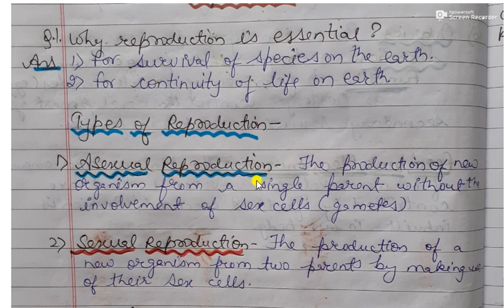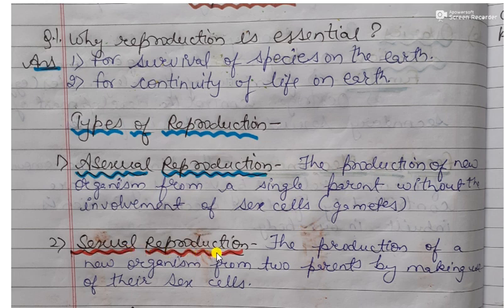Asexual reproduction is the reproduction in which only a single parent is involved. It means the production of new organism from a single parent without the involvement of sex cells or gametes. This process is known as asexual reproduction.